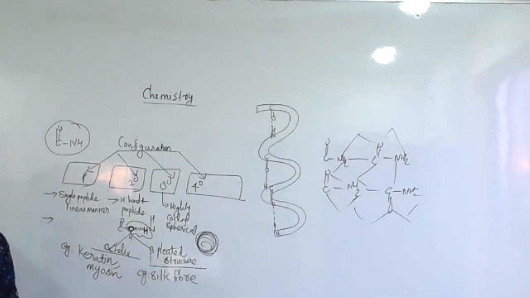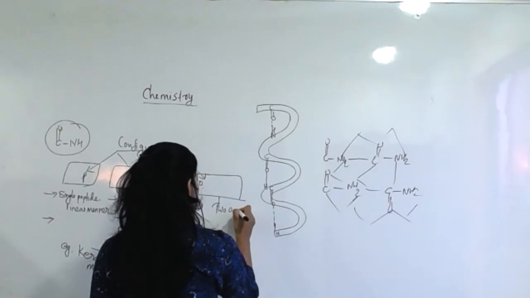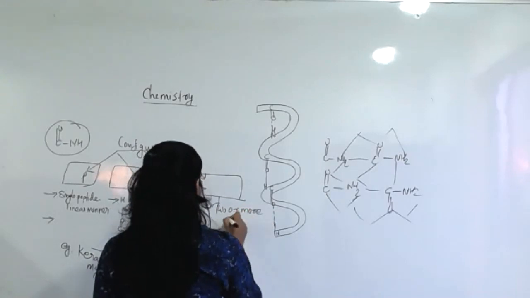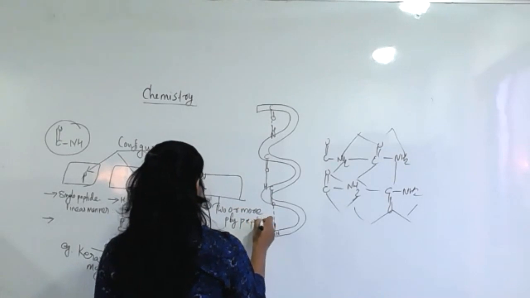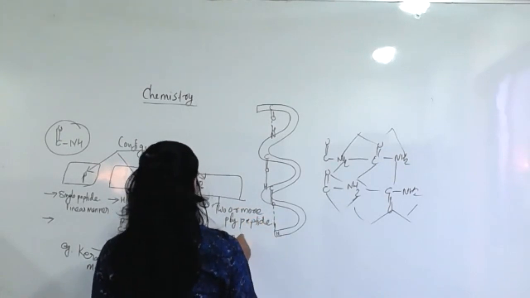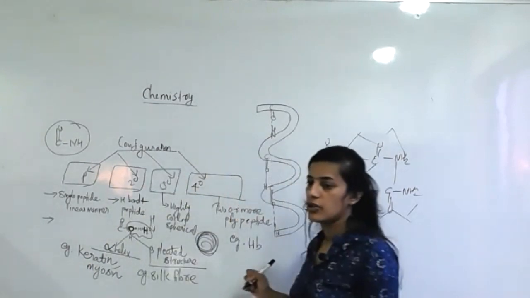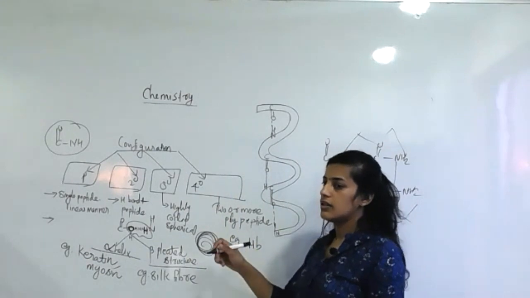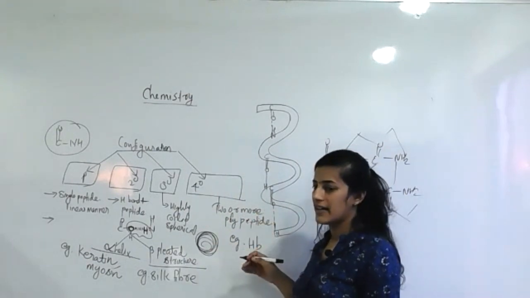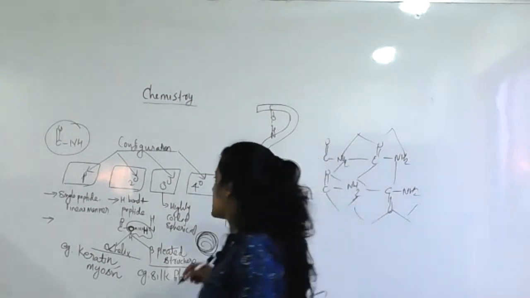Hemoglobin, HB, is an example, with two or more polypeptide chains linked together. Are you familiar with hemoglobin?